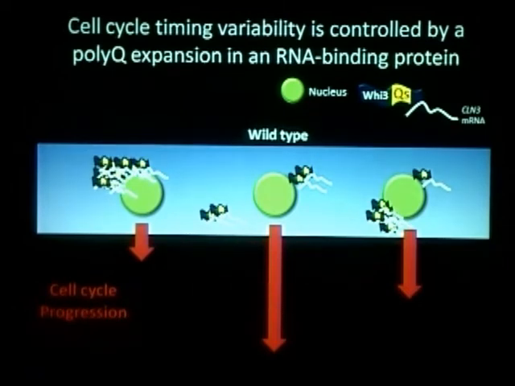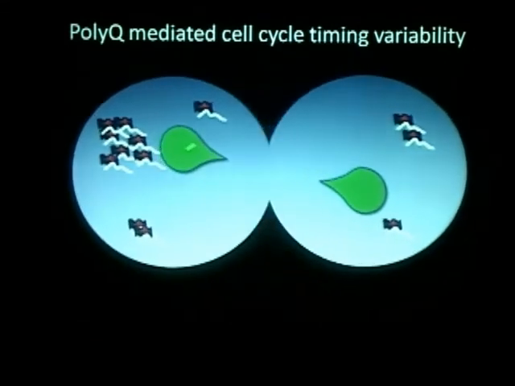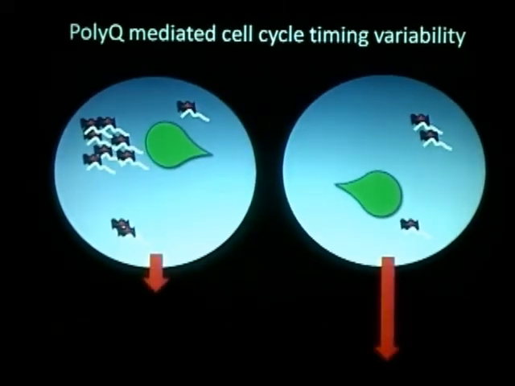And not only in Ashbya, we think that in any kind of unicellular organism, like budding yeast or mammalian cells, it's possible that at division there are going to be different amounts of some regulatory proteins, especially proteins binding really important regulatory transcripts, differently located on the two sisters, and this will affect them. So two sisters will have a different cell fate or cell cycle progression rate even after the division.